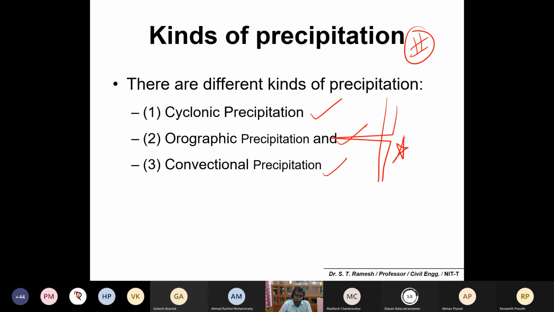Those who are familiar with nearby mountainous regions know there could be a possibility of rain, in the downwind and upwind directions. In the upwind direction there may be no rain, and in the downwind direction you may get a lot of rain because of obstructions, and the movement of hot air and cold air mixing together. Thereby you could get a lot of convectional precipitation. That is explained in the following slides.